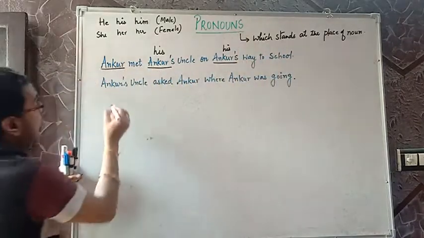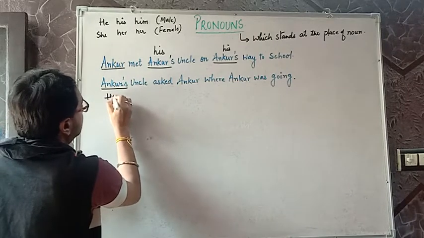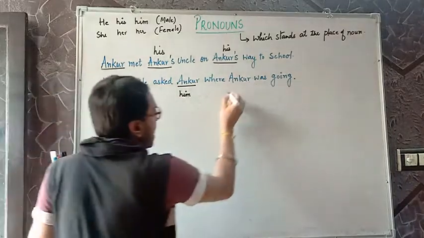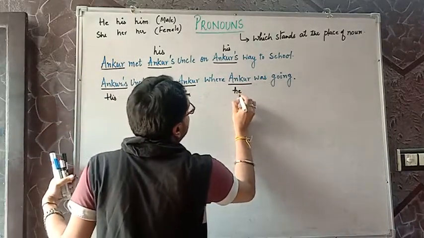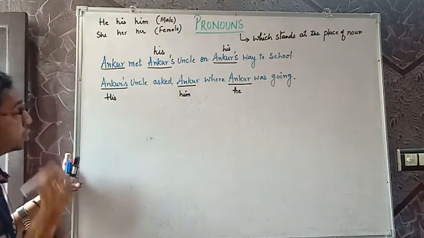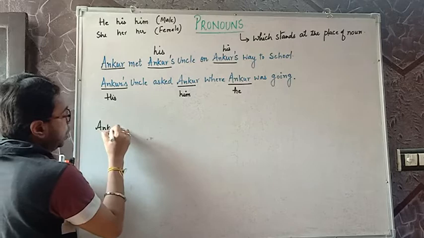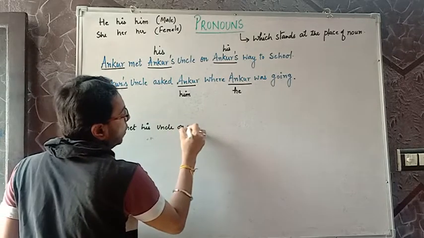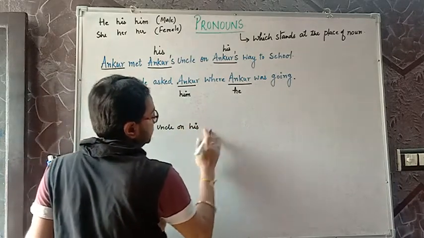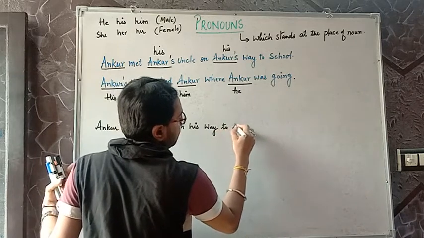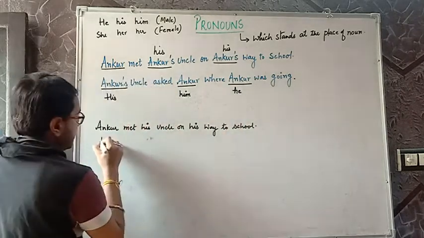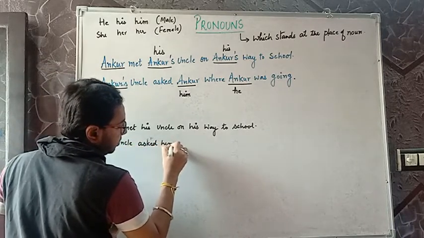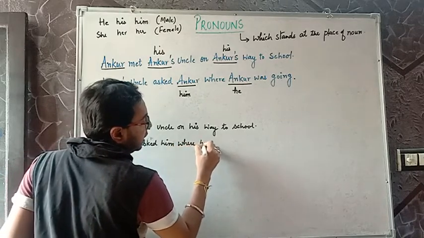Clear? Next, Ankur's uncle, his uncle asked him, where him is used as the objective case, where he was going, where he is used as the subjective case. So your sentence becomes: Ankur met his uncle on his way to school. His uncle asked him where he was going.